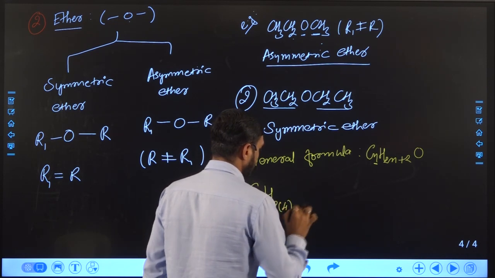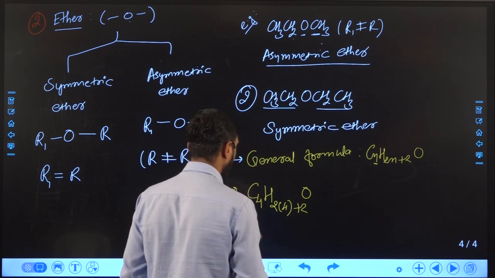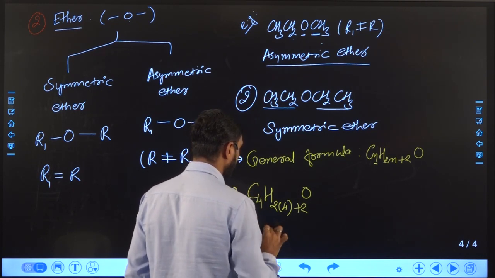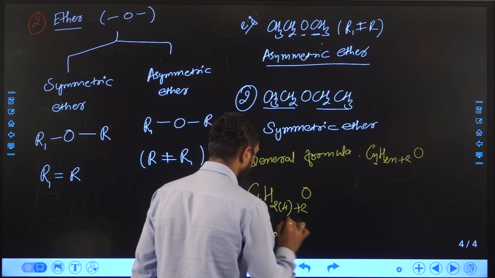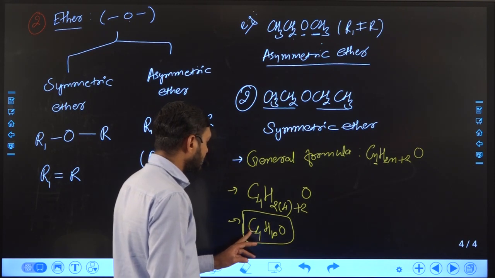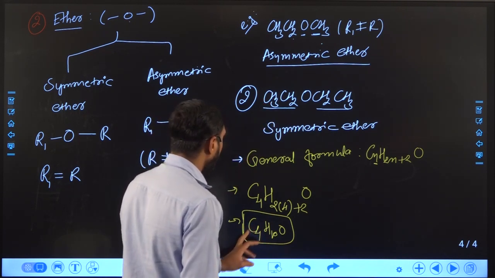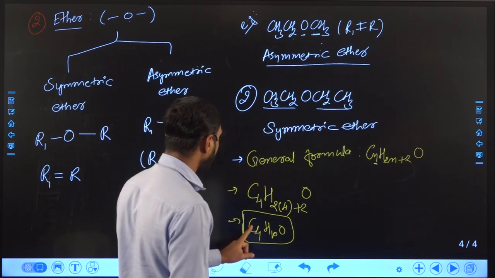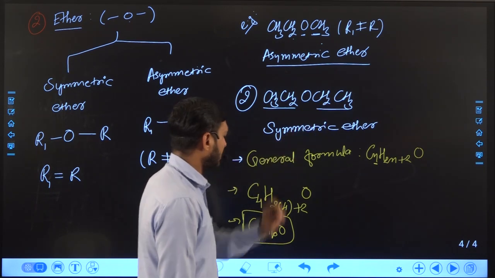So the formula will become like this, and the molecular formula finally will become C4H10O. You can compare this molecular formula with this compound. The total number of carbons in this compound is 4: 1, 2, 3, 4.